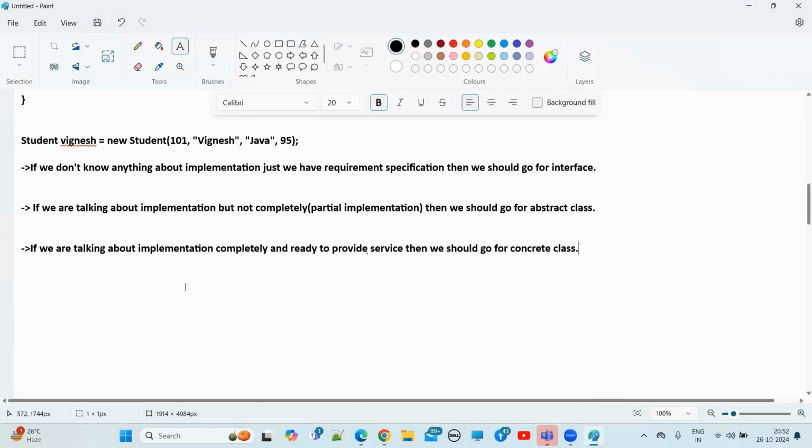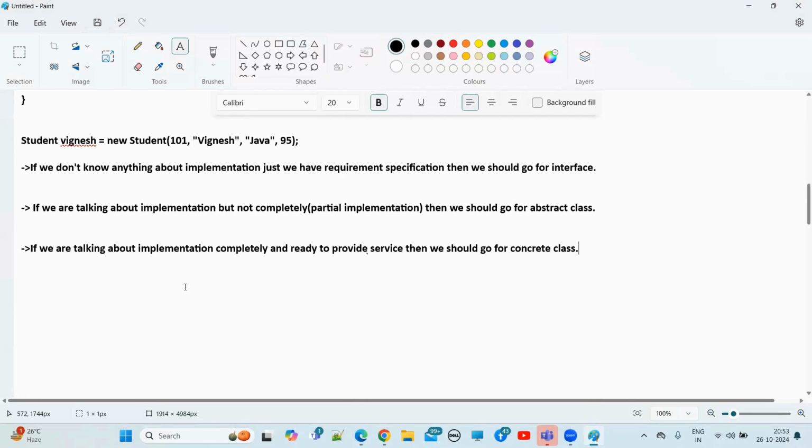So, people may ask you, what is the difference between interface and abstract class? Understand? What is the difference between interface and abstract class? The first definition you will say, if you don't know anything yet about implementation. The first and second points, those are the difference. What is the second point, guys, here? Every method present inside interface is always what? Public and abstract, whether we are declaring or not, right? But whereas coming to abstract class, every method present inside the abstract class need not be public and abstract. We can take concrete methods also, right?